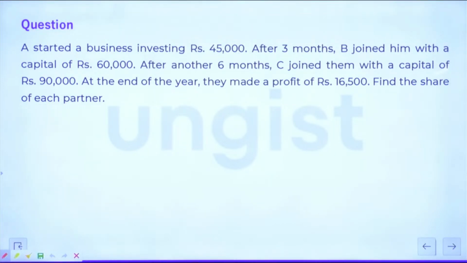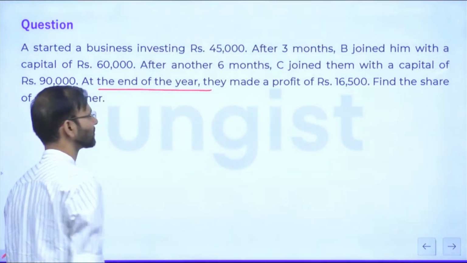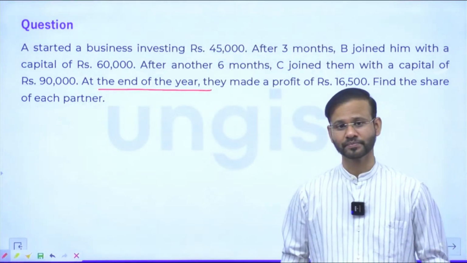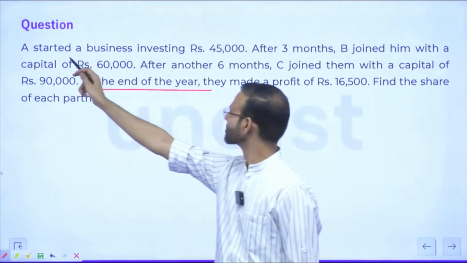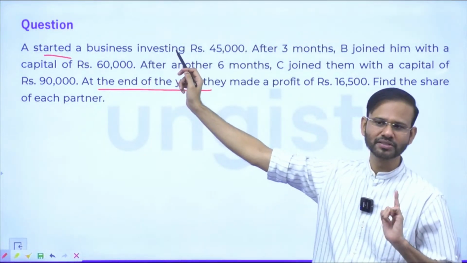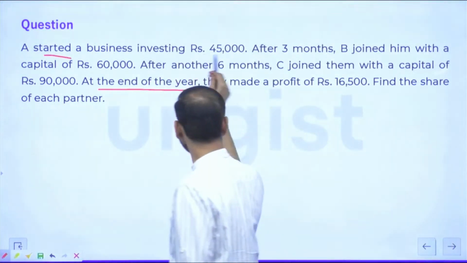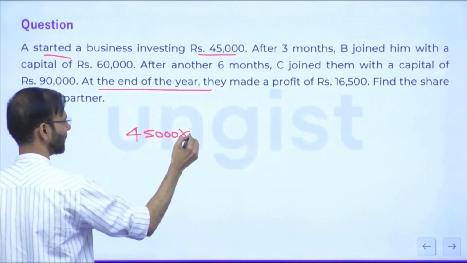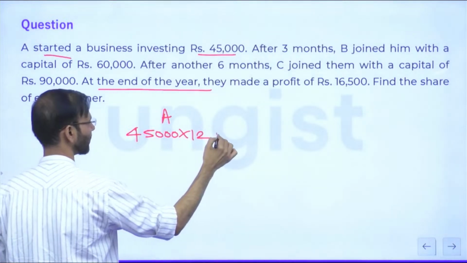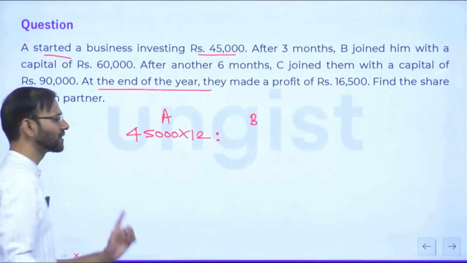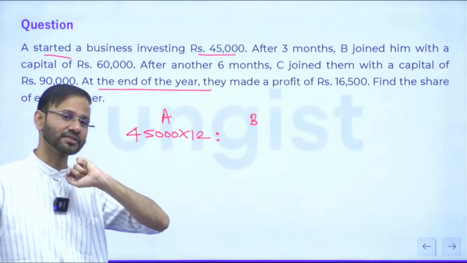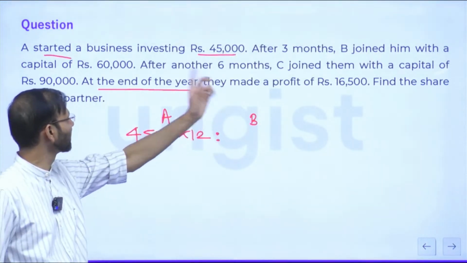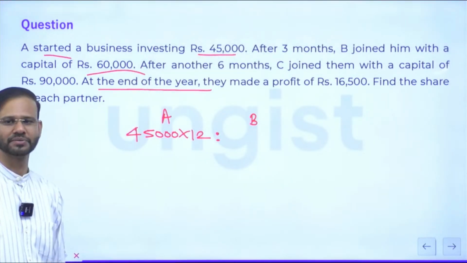Guys, here they are saying at the end of the year, right? So the total business lasted for 12 months. A started the business. It means A was there in the business for how many months? 12 months, right? And A came with the capital of 45,000. After that, the question is saying after 3 months, it means B was there in the business for how many months? 9 months. And he came with the capital of 60,000, right?